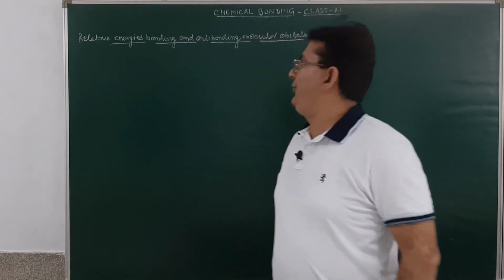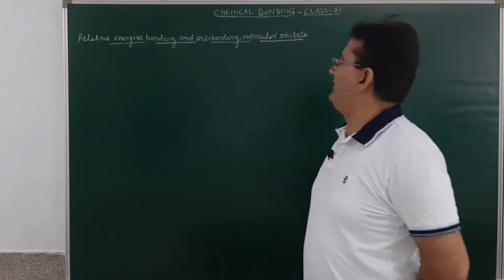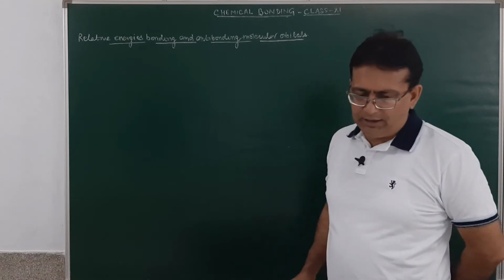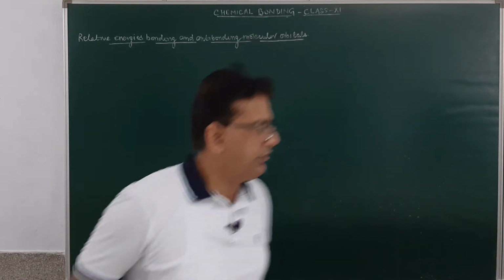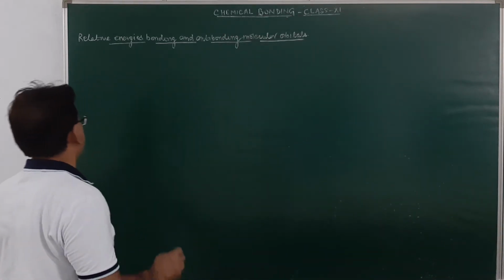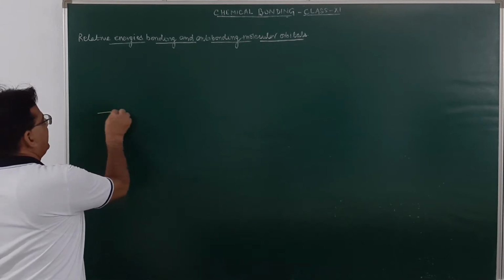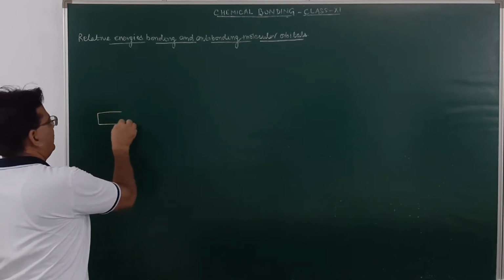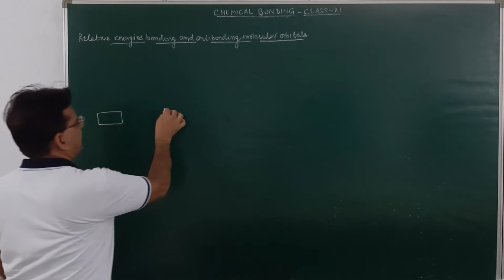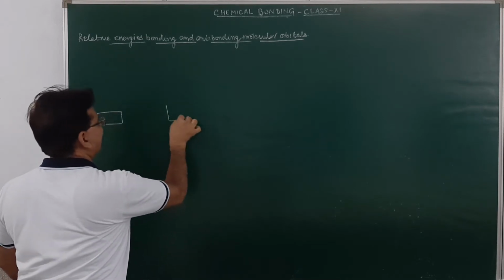Now, let us discuss the relative energies of bonding and anti-bonding molecular orbitals. Suppose we have two 1s atomic orbitals. This is a 1s atomic orbital over here, and this is another 1s atomic orbital.